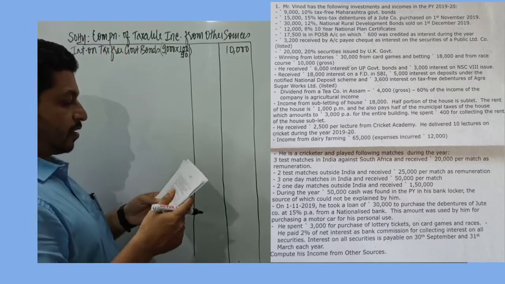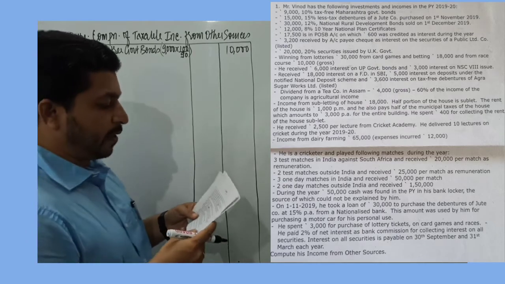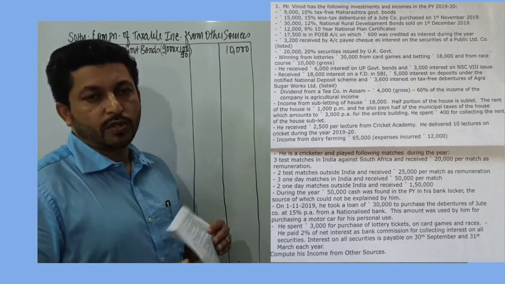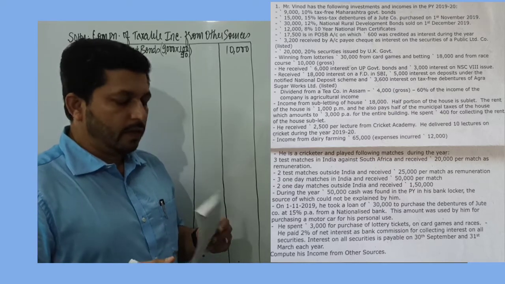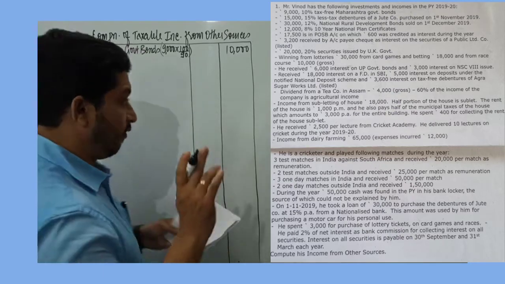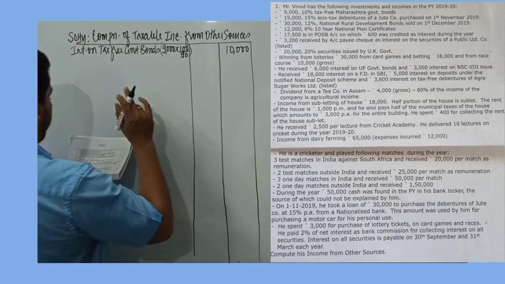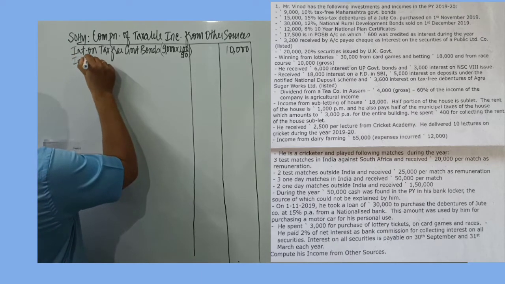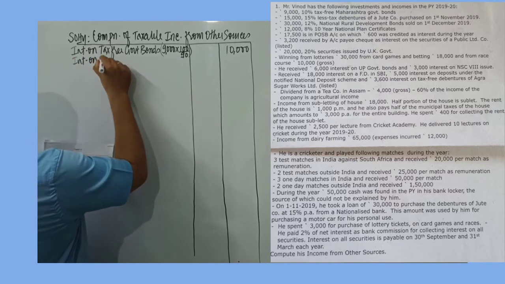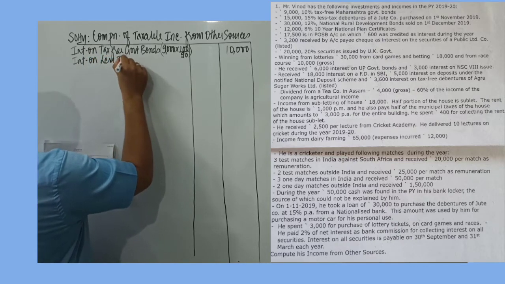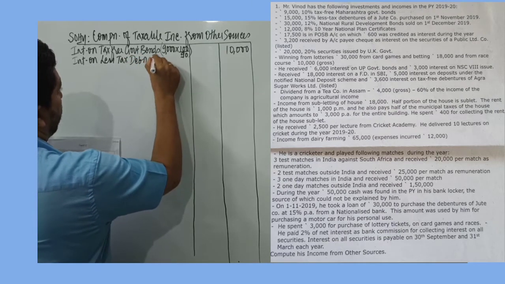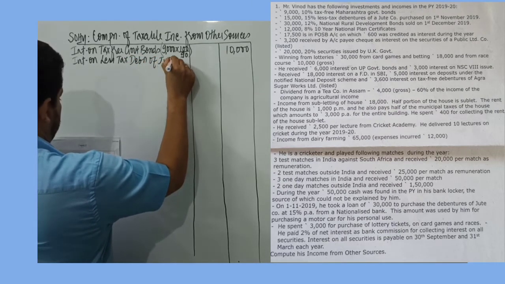So since these debentures are purchased on 1st of November 2019, there is no interest received on 30th of September. So interest is received only on 31st of March. So interest will be received only for half the year. So interest on tax-free debentures of Jute Company.